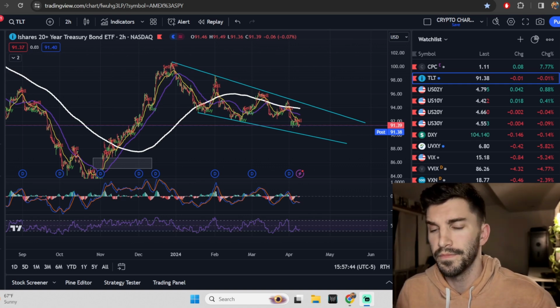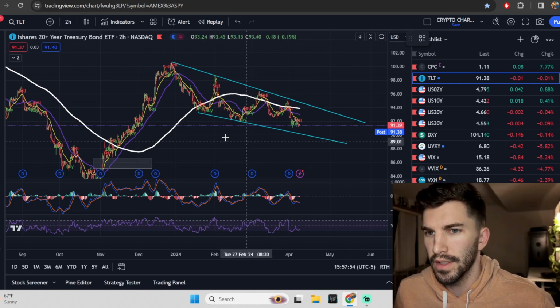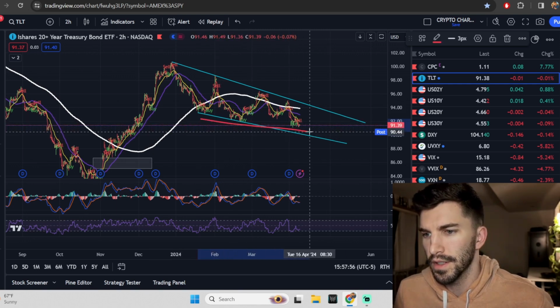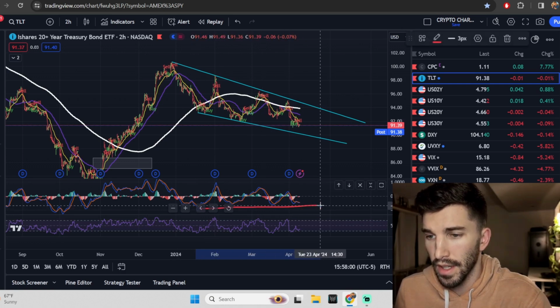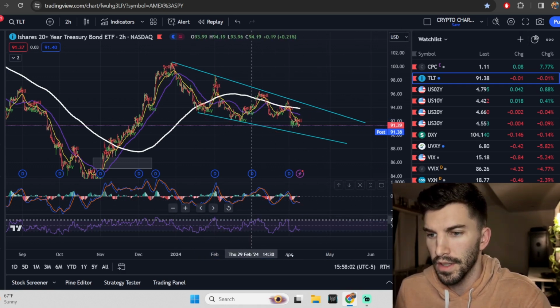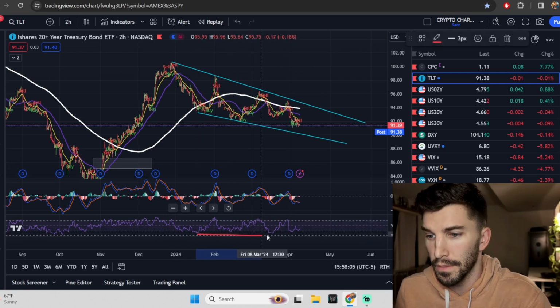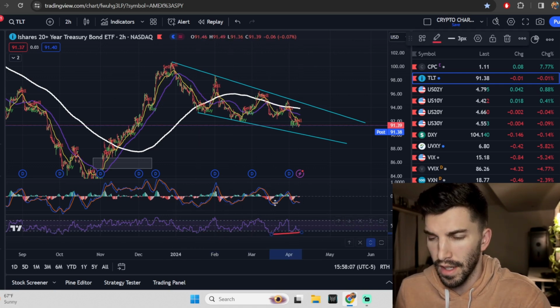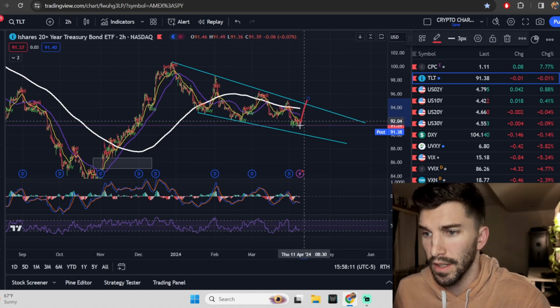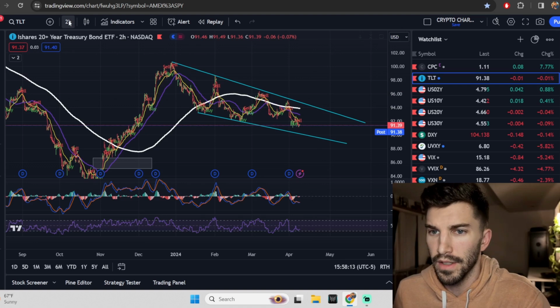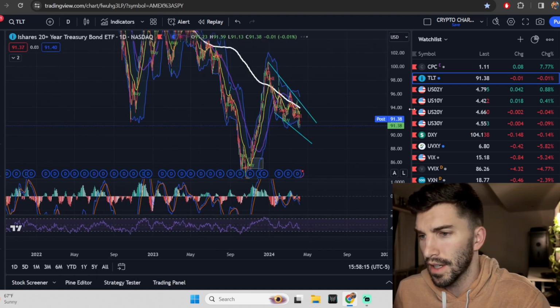Let's get into it. I just wanted to point out that TLT has some 2-hour divergences down here. We actually see those divergences all the way across this here, and we're looking for this to turn up, and we're seeing that down on the RSI, multiple point divergence at the same time. So this is very worrisome, because if TLT is actually going to make an upward move here and break out of this, right, start to curl some stuff up, that's where I wanted to talk about the daily.